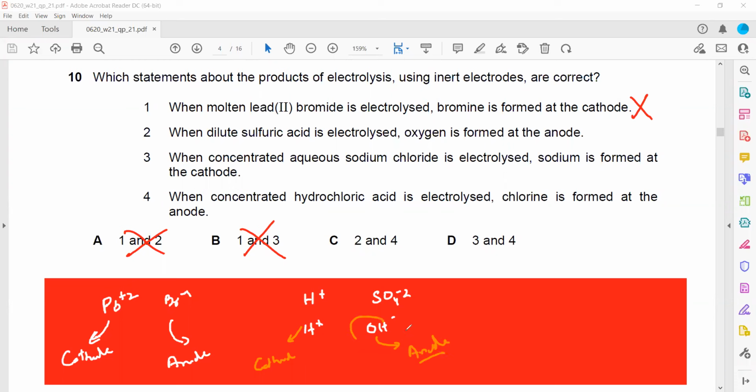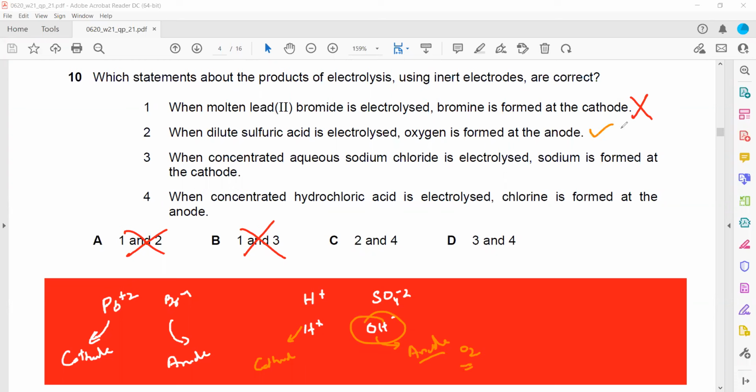Whenever hydroxide ions move there, we get oxygen gas. So dilute sulfuric acid is the electrolyte and oxygen gas is formed. Statement 2 is correct, so the option which includes statement 2 should be the right answer. That's why C is the right answer, because it includes 2. And 4 will be correct as well.